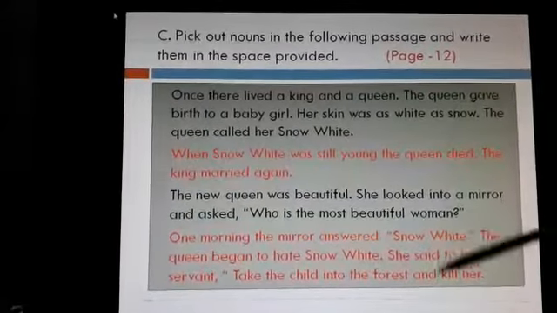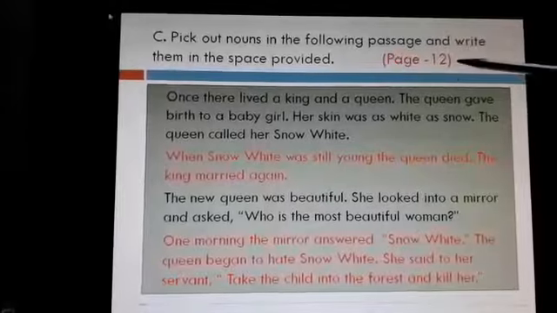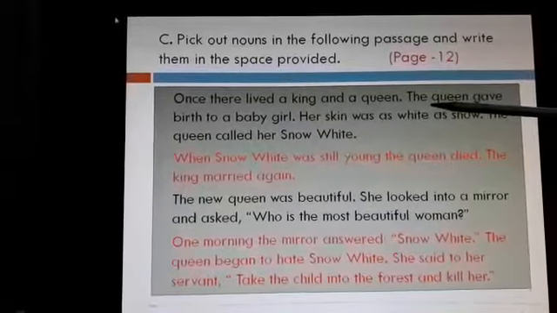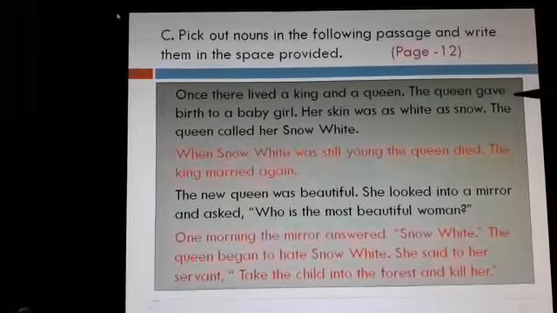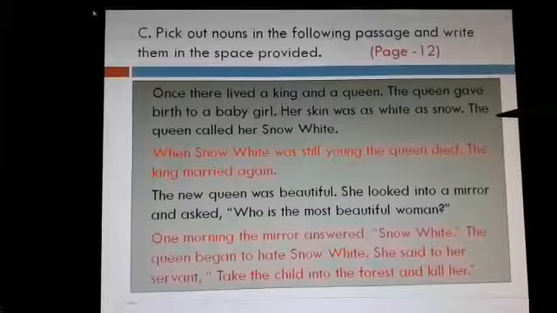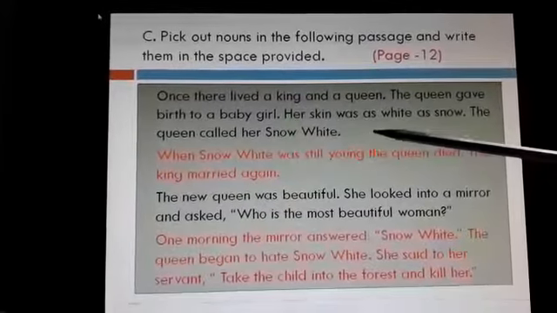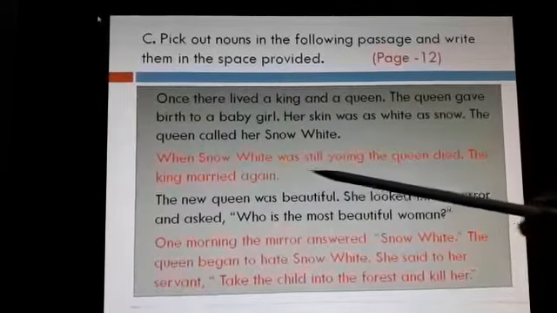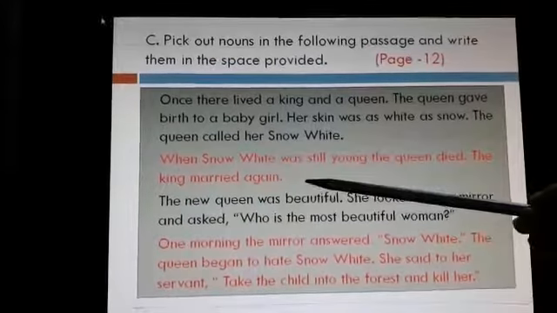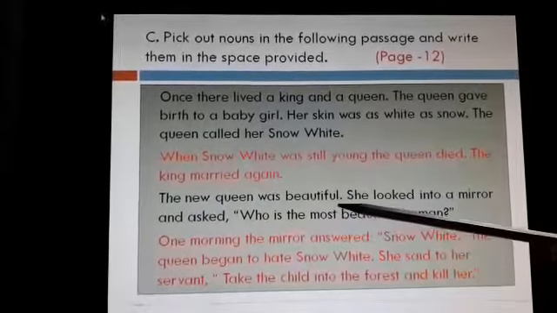So, this is the passage given in your textbook on page number 12. I am just reading. Once there lived a king and a queen. The queen gave birth to a baby girl. Her skin was as white as snow. The queen called her Snow White. When Snow White was still young, the queen died. The king married again. The new queen was beautiful.